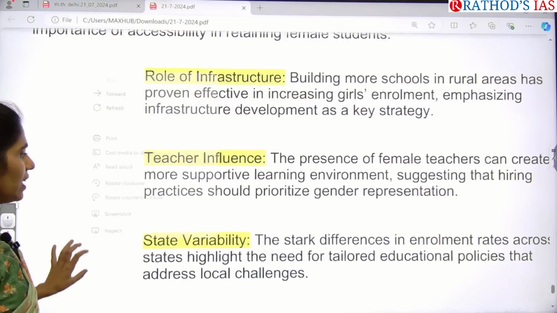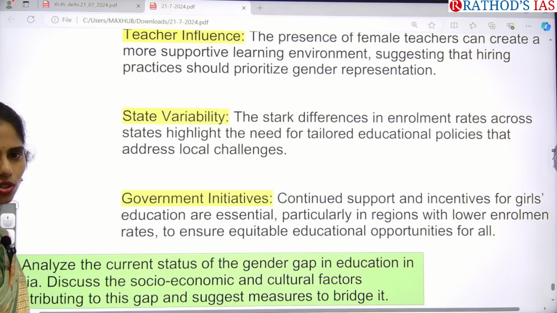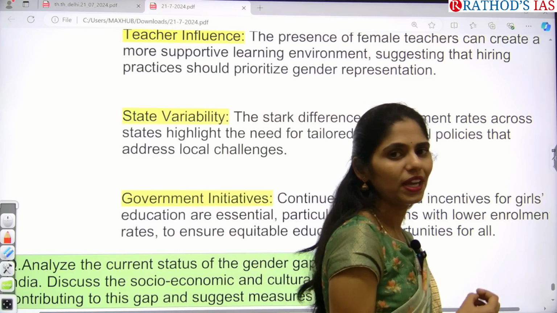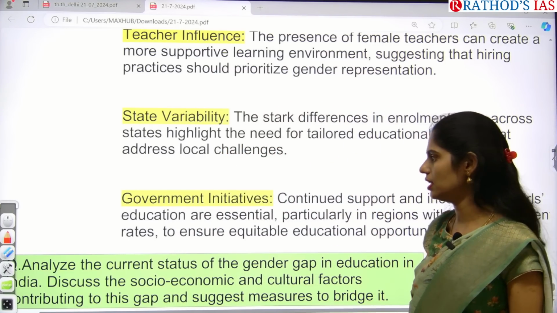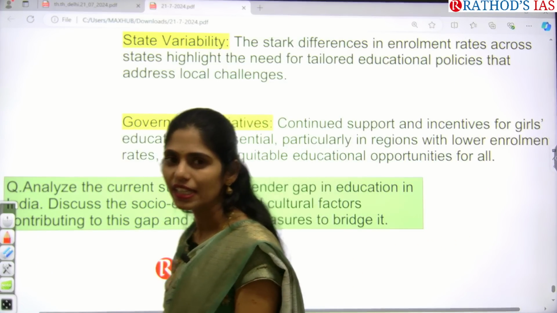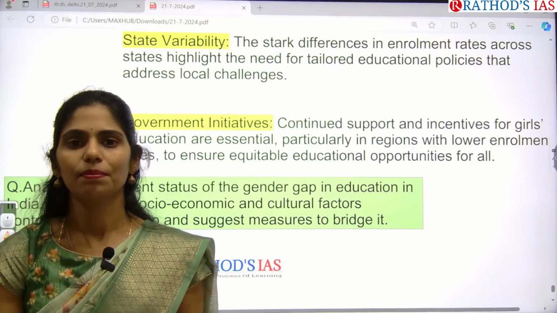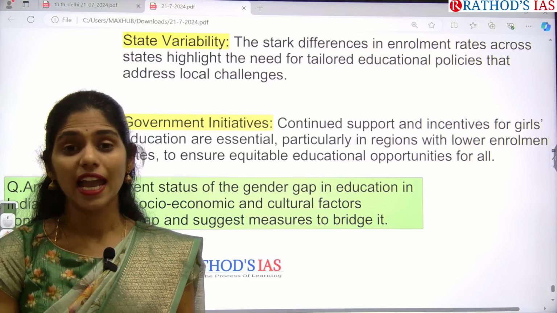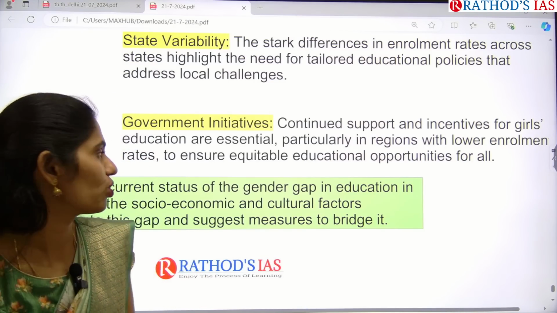There are also differences in enrollment rates across states. For example, in Kerala there is a high rate of enrollment, but in Bihar or UP, etc., the rate is lower. So difference is seen from state to state, and the government needs to take initiative so that girls' education can be promoted. The government already came with a scheme called Beti Bachao Beti Padhao, yet enrollment rates are low and the gender gap between male and female is very high, so you have to focus on that.